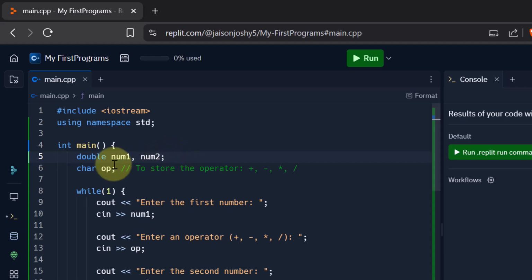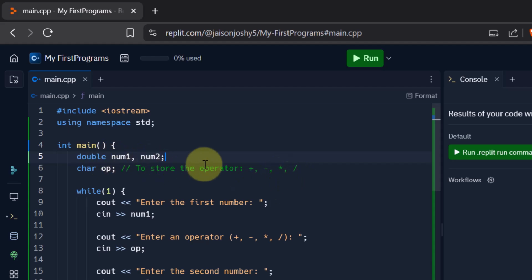Okay, so we have two variables num1, num2. This is another way in which you can declare. Instead of writing double num1 semicolon and again double num2 semicolon, you can write double num1, num2. So as long as they are of the same data type, you can declare variables like this by using a comma in between. Now we declare another variable called op, which is of the character type. So I am declaring a character called op, and what is this used for? This is used for storing the operator that the user will enter.